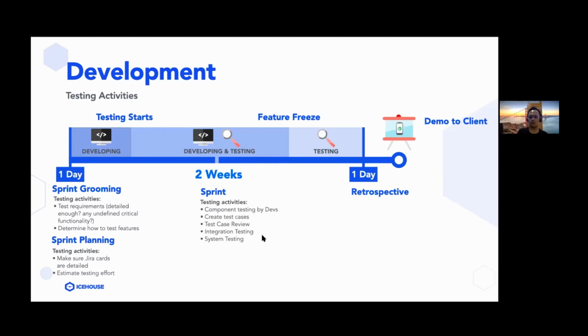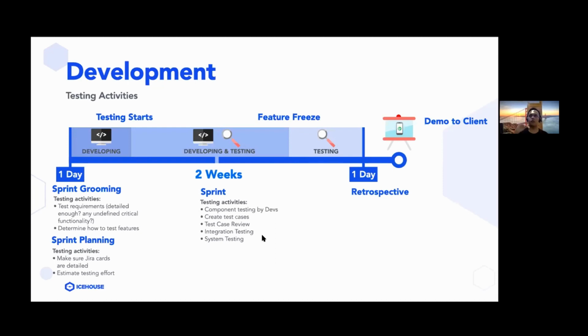And after creating those test cases, we also have test case review, which is a meeting where the QAs meet with other QAs within the project, and also the BA or business analysts and the developers too, to make sure that the test cases we've created for each of the features have sufficient test coverage, and whether some test cases need to be removed because they're redundant, or we need to add more edge case test cases. All right.